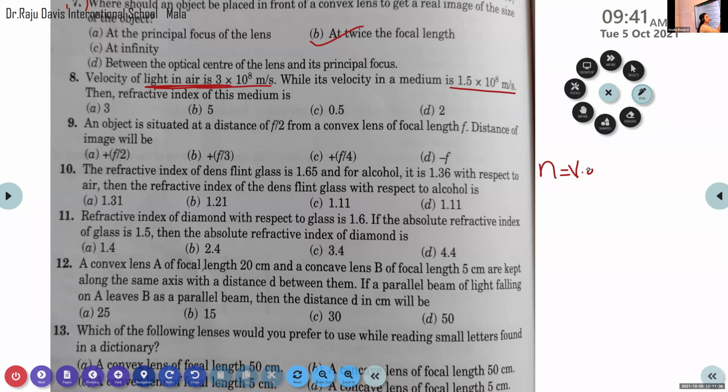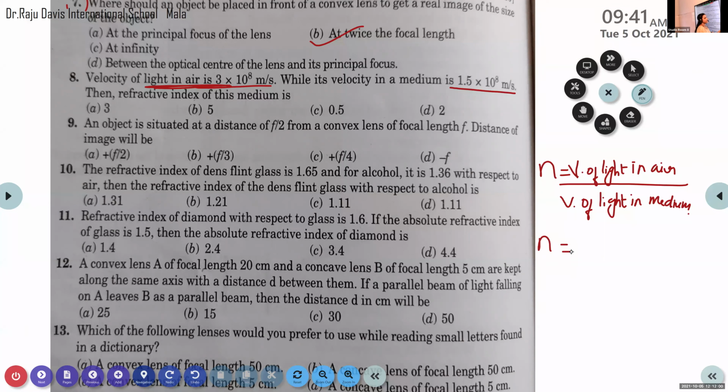V of light in air divided by V of light in medium. V means velocity. Refractive index is represented by the letter N. N is equal to velocity of light in air by velocity of light in medium.